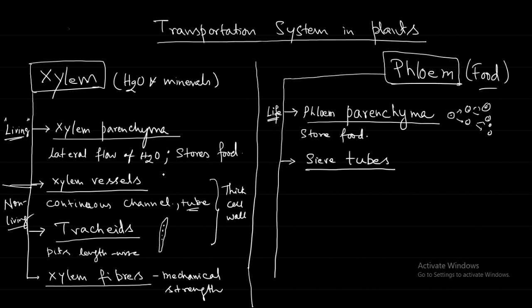Sieve tubes are also conducting channels, elongated tubes placed end to end. You can see figure 1.6. These cells are separated from each other by horizontal perforated plates called sieve plates. We will discuss all of these details in the next class. We are almost coming to time, so here we won't go into much detail in today's class. In the next class, we will see in more detail about sieve tubes, companion cells, and so on.